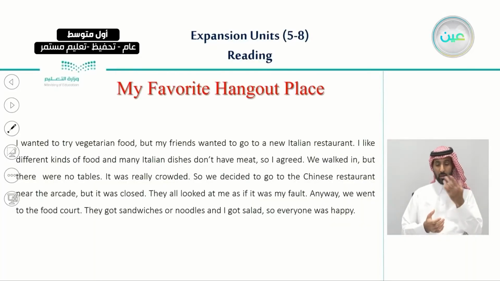I wanted to try vegetarian food, but my friends wanted to go to a new Italian restaurant. I like different kinds of food, and many Italian dishes don't have meat, so I agreed. We walked in, but there were no tables. It was really crowded. So we decided to go to the Chinese restaurant near the arcade, but it was closed. They all looked at me as if it was my fault. Anyway, we went to the food court. They got sandwiches or noodles, and I got salad, so everyone was happy.